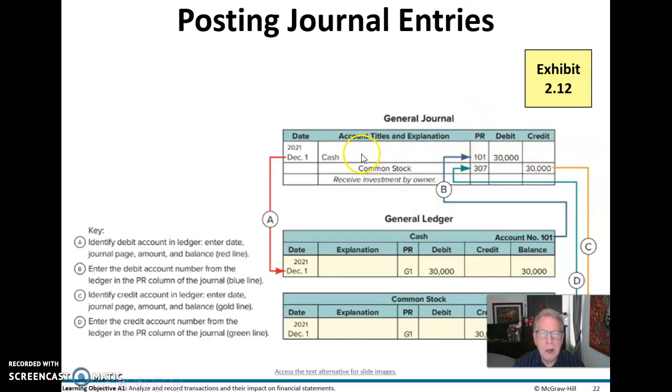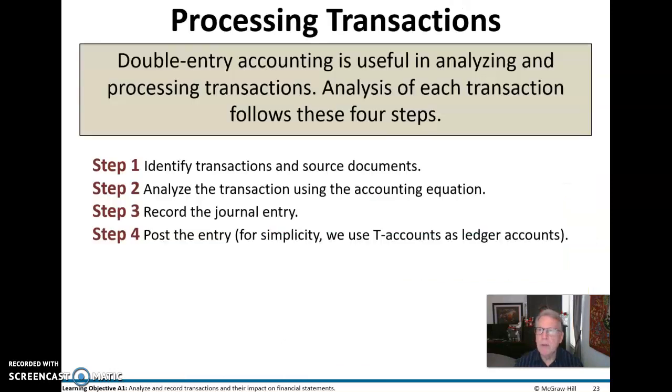We've recorded this $30,000 that we received in cash, and that the owner received some stock. And you can see that the two accounts that are affected in the general ledger are shown here, and very nice as far as the next steps in the process.